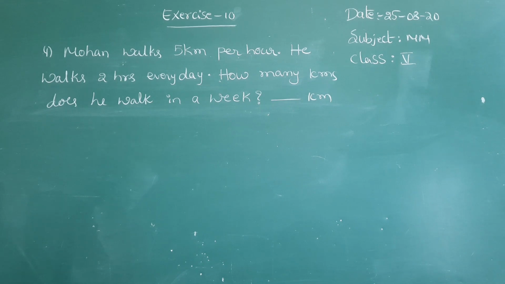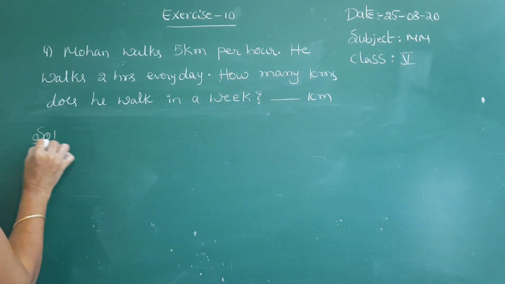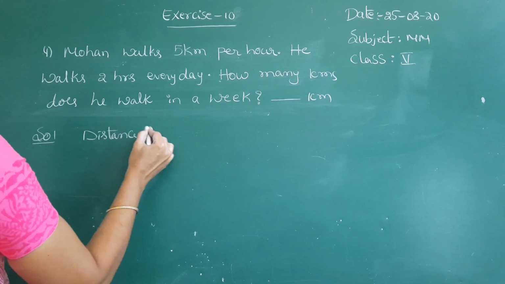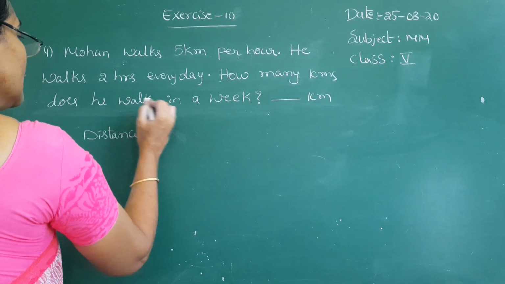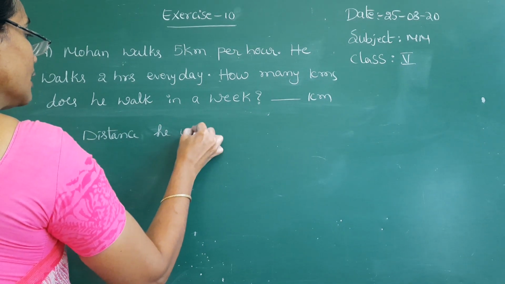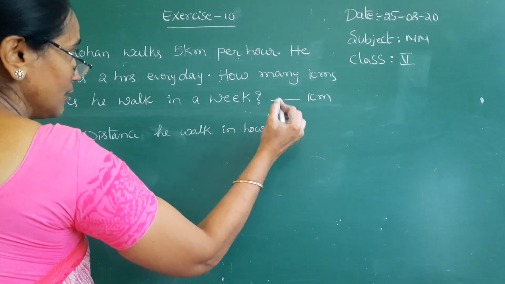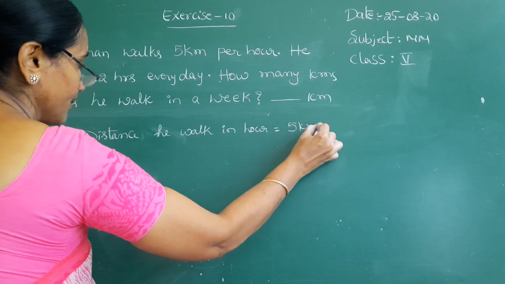Per 1 hour he walks 5 kilometers. But they are asking to find how many kilometers he walks in a week. Per week, how many kilometers does he cover, they are asking. See, first you have to write down how much distance he covered in 1 hour. Distance Mohan walked in 1 hour is equal to 5 kilometers.